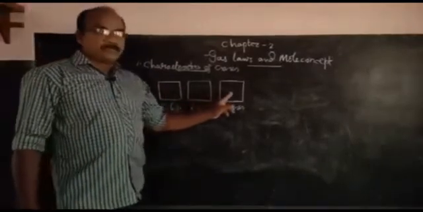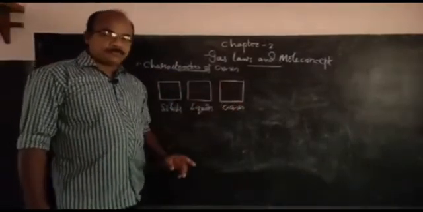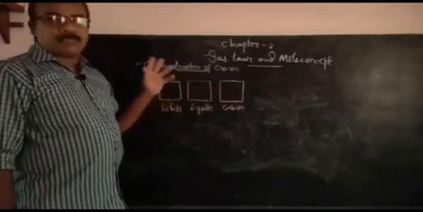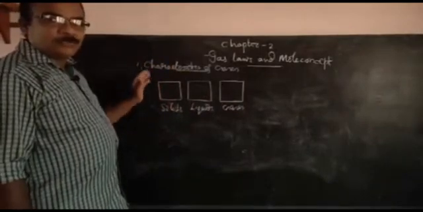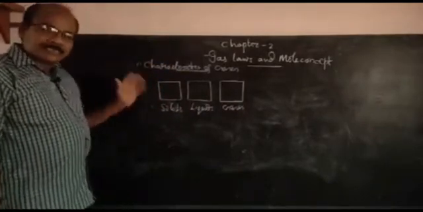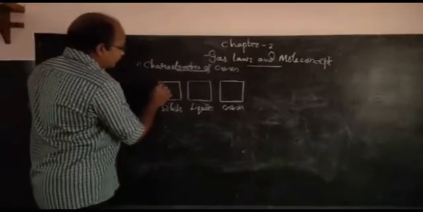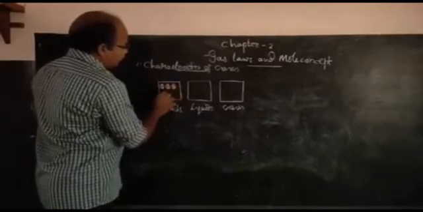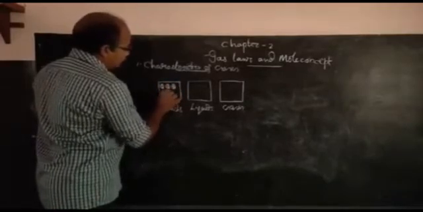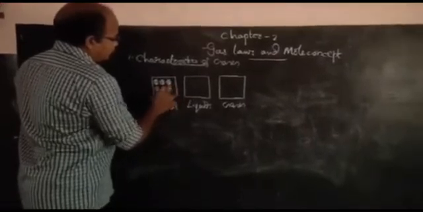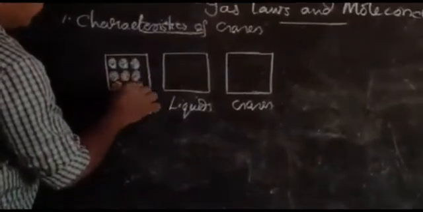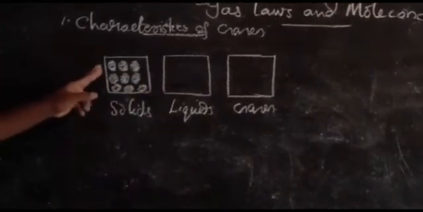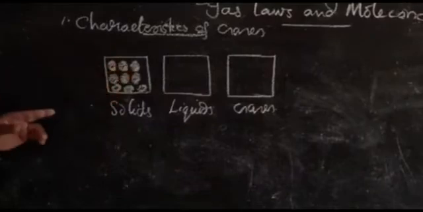Solids, liquids and gases are taken in equal volumes, or the volumes of solid, liquid and gases are depicted in unit volume or unit size. When you recall, you may get a picture like this in your mind. The unit constituent particles are represented with bubbles.